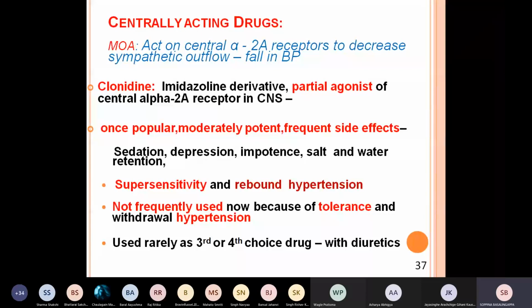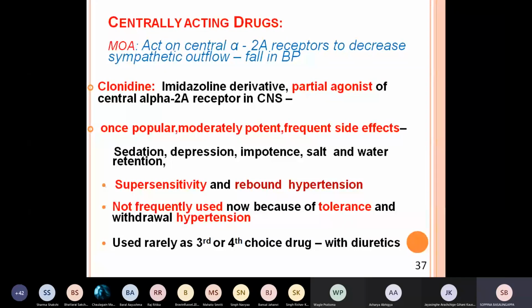Then we learned the mechanism of action of each group of drugs, their advantages, adverse reactions, and other properties. In that we have studied diuretics, ACE inhibitors, AT1 blockers, beta blockers, alpha blockers. Now we are studying the remaining groups.